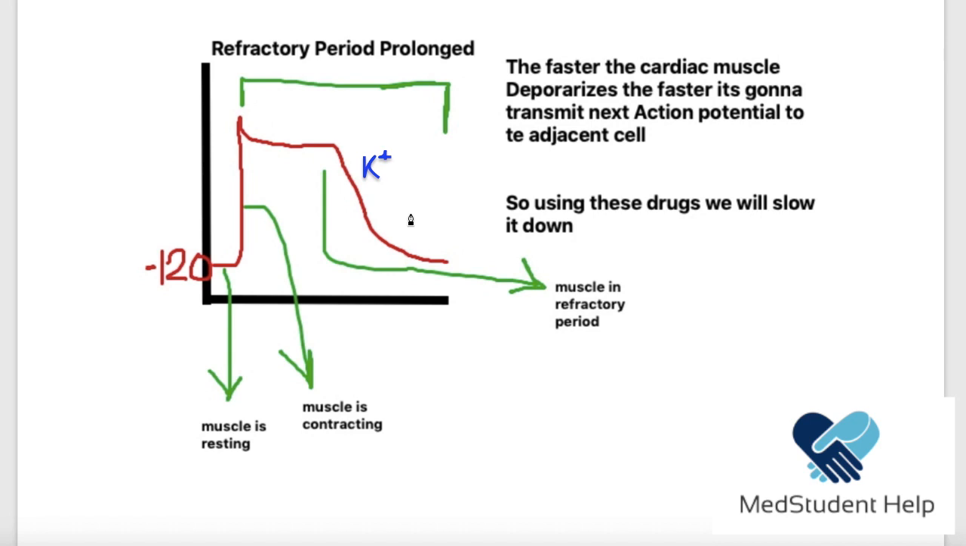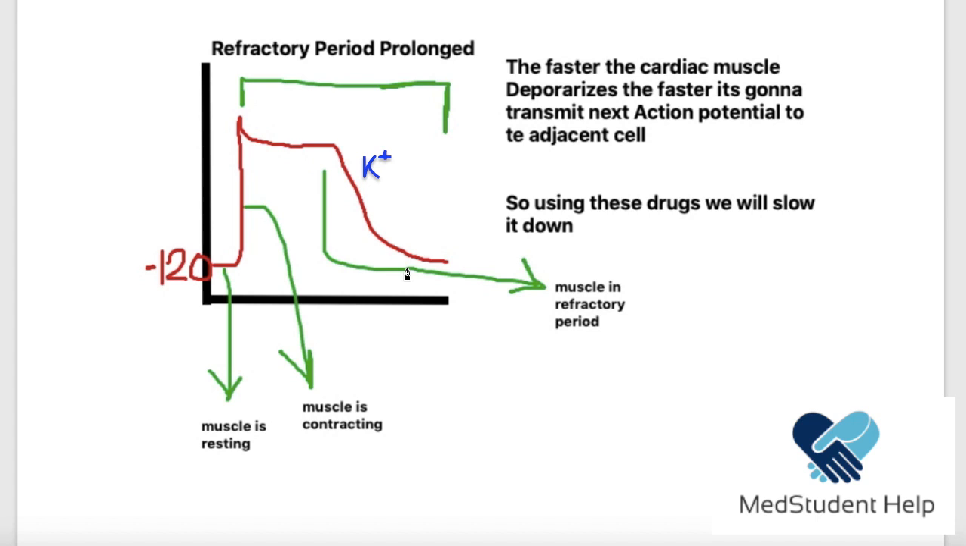Now, let's see how the muscle was during each phase. In the resting phase, the muscle was resting, it wasn't contracting. Now, during the depolarization phase, the muscle was what? The muscle was contracting. In the repolarization phase, the muscle is actually in the refractory period. So when we prolong the repolarization phase, this means we prolong the refractory period of the muscle. So again, the muscle is resting in the resting phase, contracting in the depolarization, and it is in the refractory period during the repolarization.